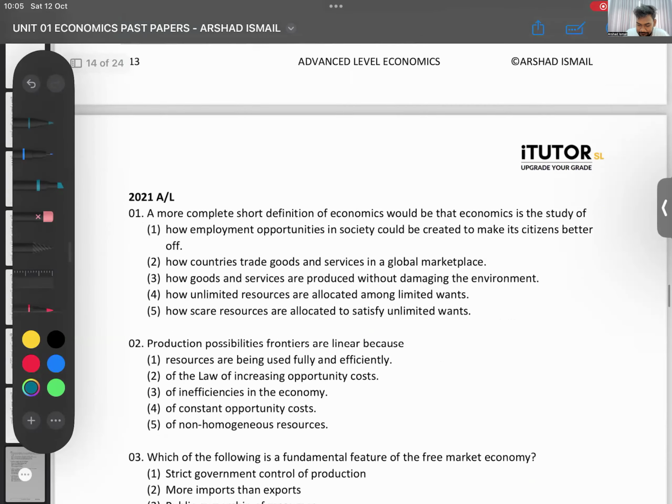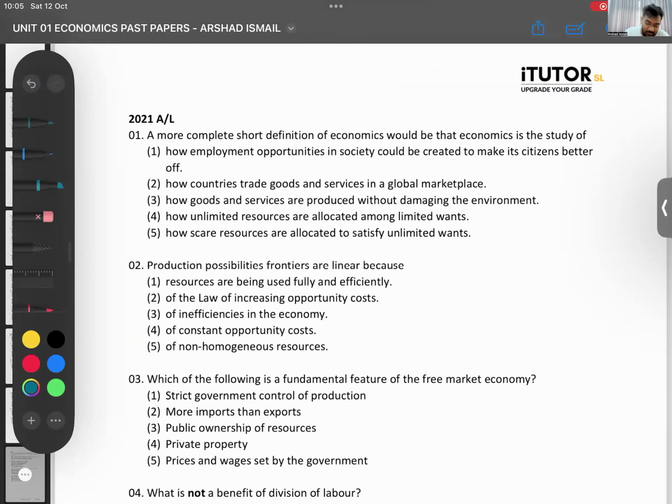Okay, what about this? 2021 question number 1. A more complete short definition of economics would be that economics is the study of what? How employment opportunities in the society could be created to make citizens better off; how countries trade goods and services in global markets; how goods and services are produced without damaging the environment; how unlimited resources are allocated among limited wants; how scarce resources are allocated to satisfy unlimited wants.